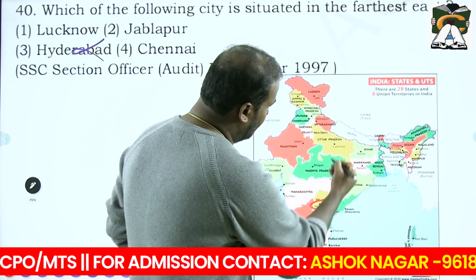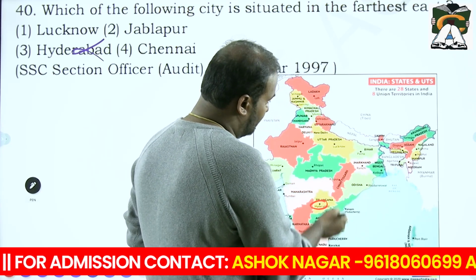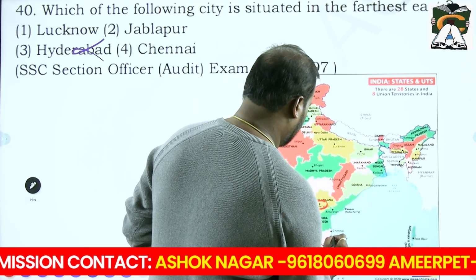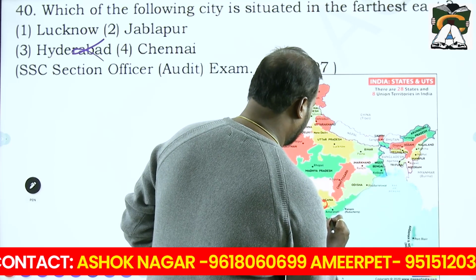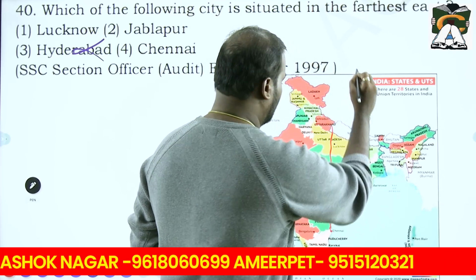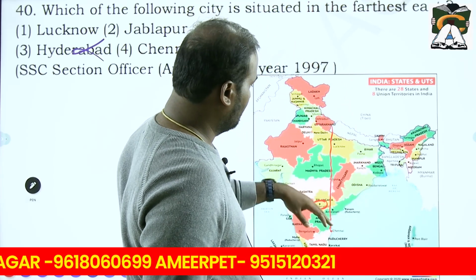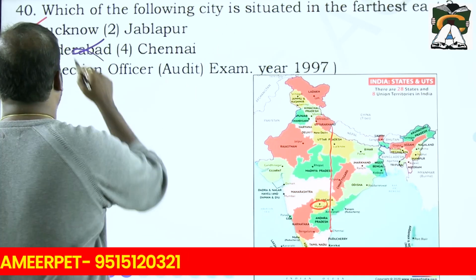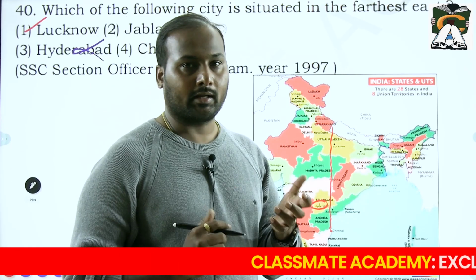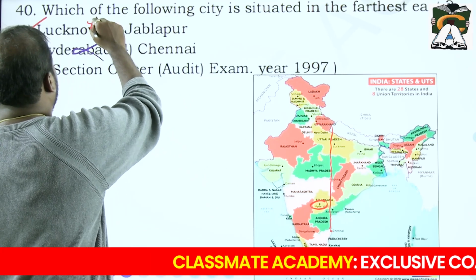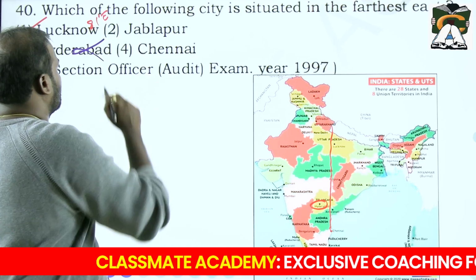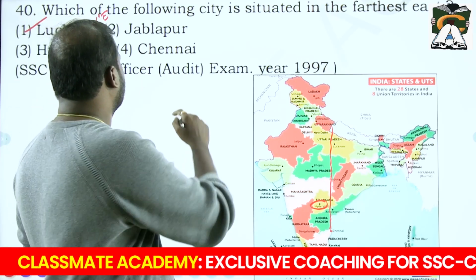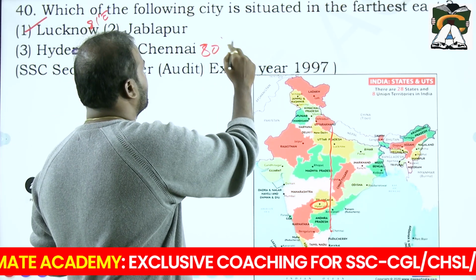You see Chennai here and Lucknow here. If you connect Chennai with Lucknow towards the north, it moves somewhere like this, so obviously Lucknow is in the more eastern part. So your answer is Lucknow. Lucknow is around 81 degrees east longitude, whereas Chennai is somewhere around 80 degrees east longitude.